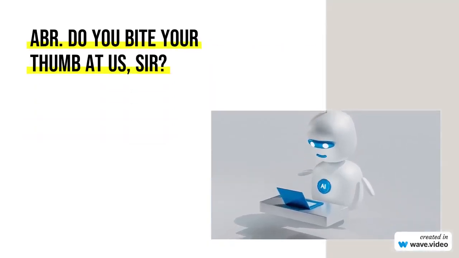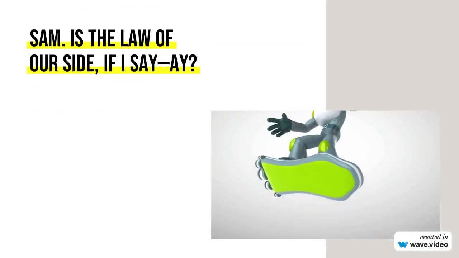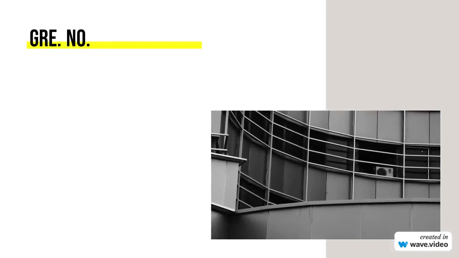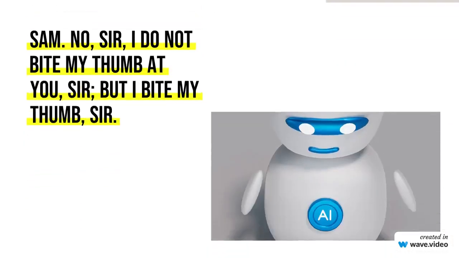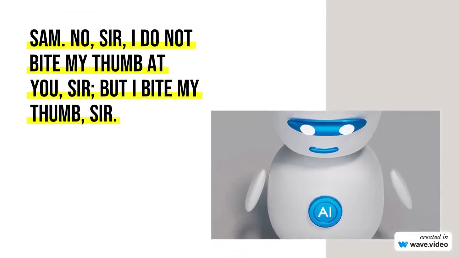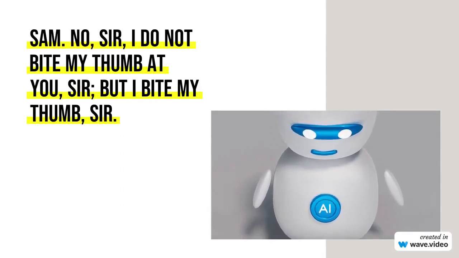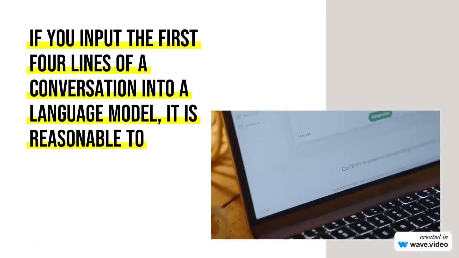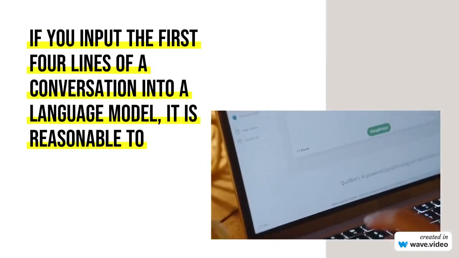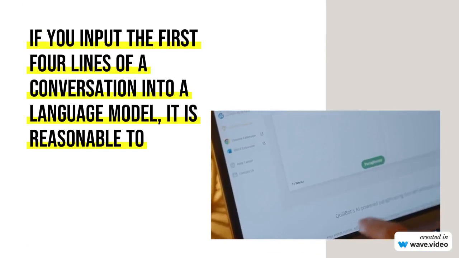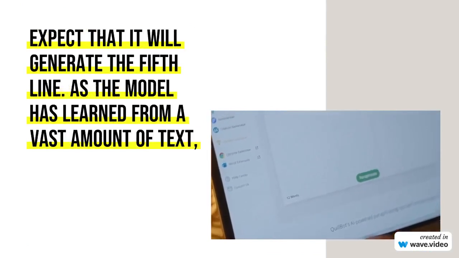ABR. Do you bite your thumb at us, sir? Sam. I do bite my thumb, sir. ABR. Do you bite your thumb at us, sir? Sam. Is the law of our side, if I say ay? Gray. No. Sam. No, sir, I do not bite my thumb at you, sir, but I bite my thumb, sir.